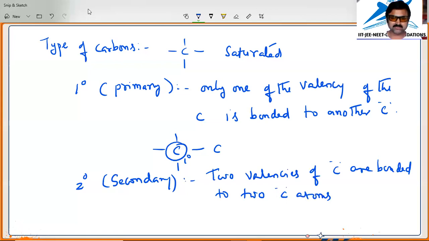Suppose you have taken a carbon like this, and here one carbon is attached on each side. In such a case, you call this carbon a secondary carbon. Hope you understand what is a primary carbon and what is a secondary carbon.